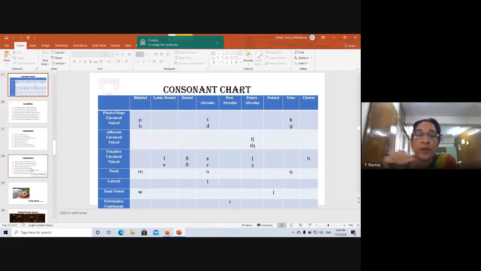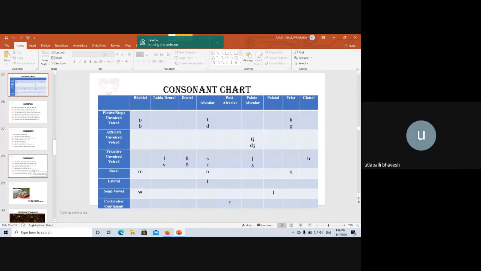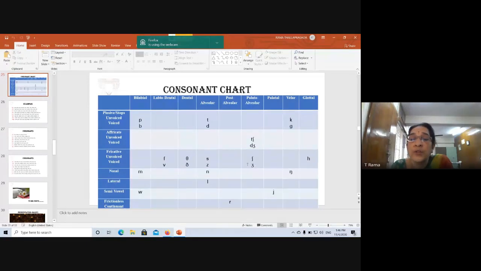Now there are some sounds that you cannot use in the initial position. For example, j. It cannot be used in the initial position or in the final position. You get it only in the medial position. And I've given you those examples. If you can think of some more words, you can give me those.